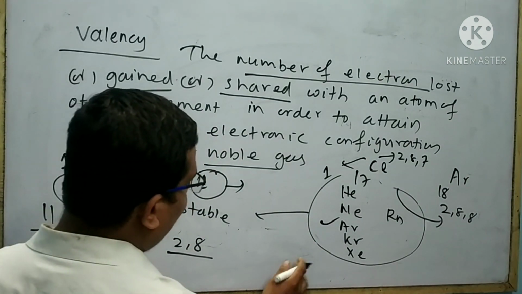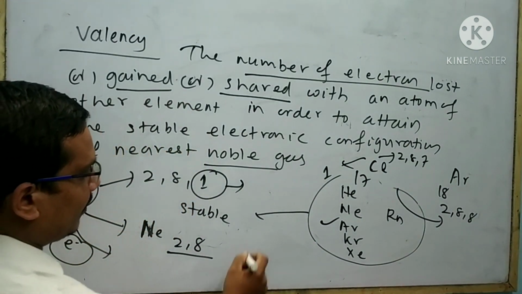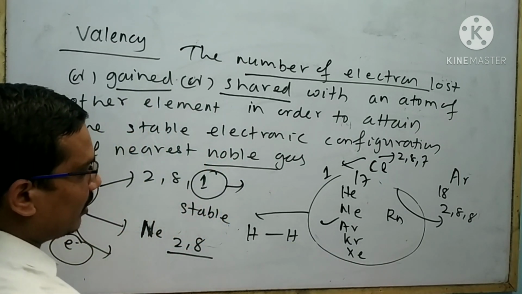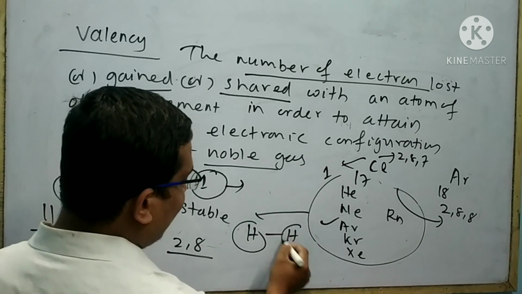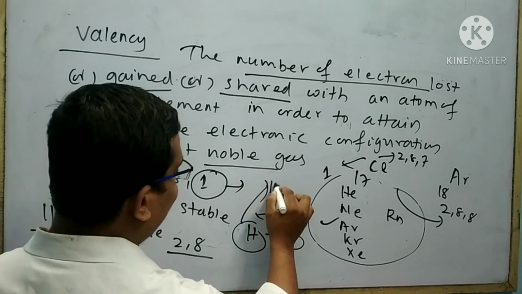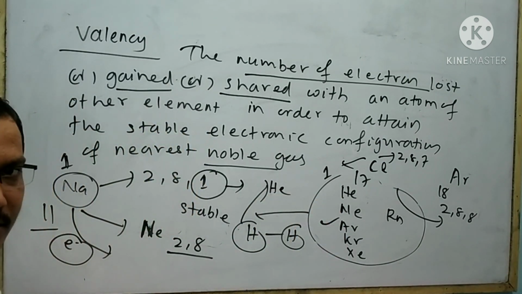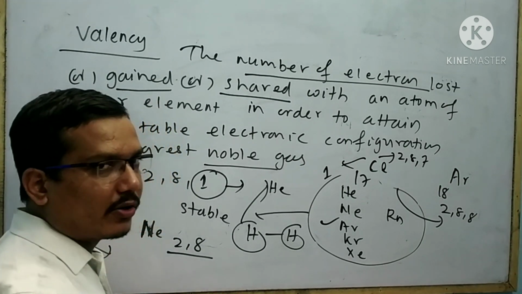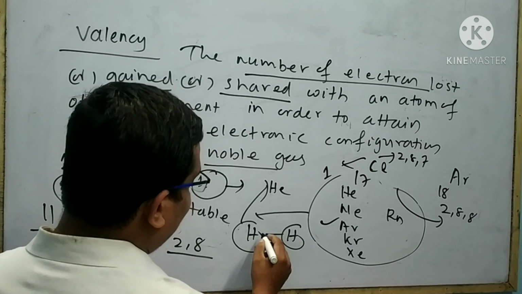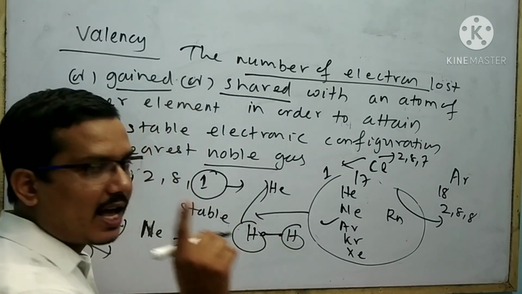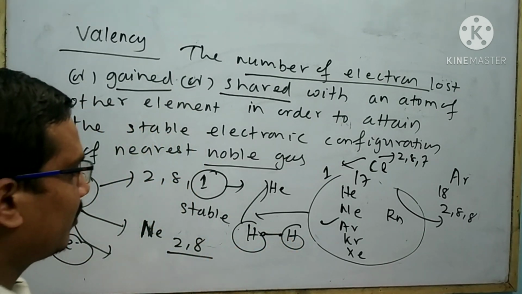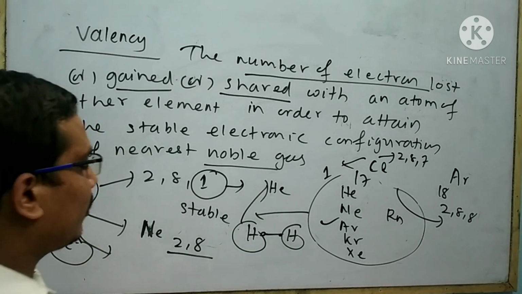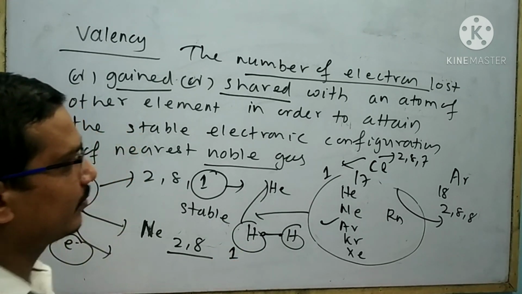Now I will take another example. Suppose I take the hydrogen molecule. Here two hydrogen atoms attain the stable electronic configuration of helium. To attain the stable electronic configuration of helium, each hydrogen atom shares one electron. So the valency of hydrogen is 1.